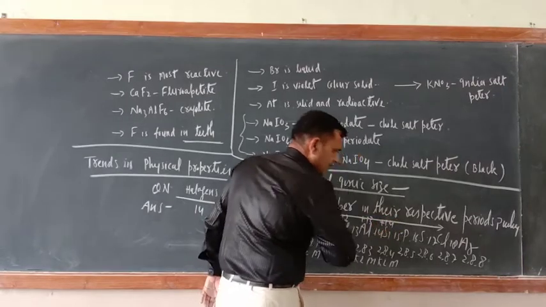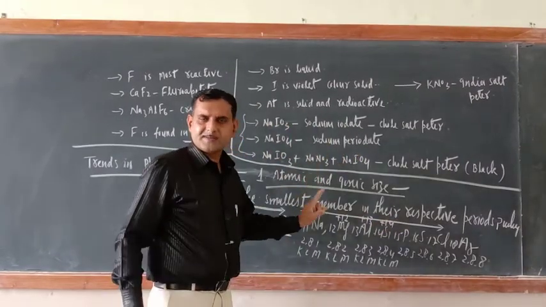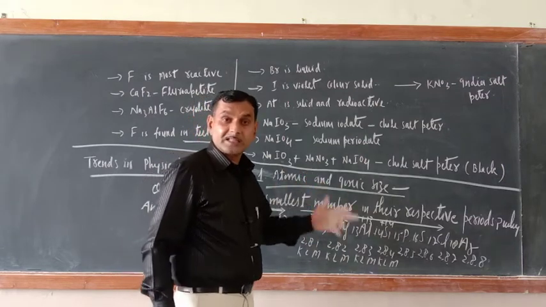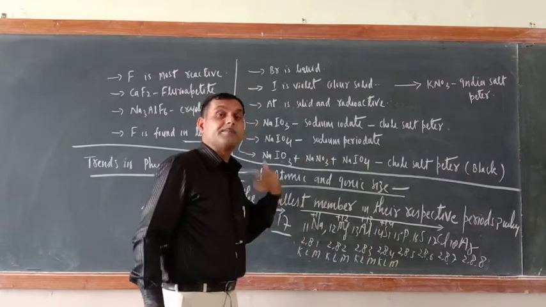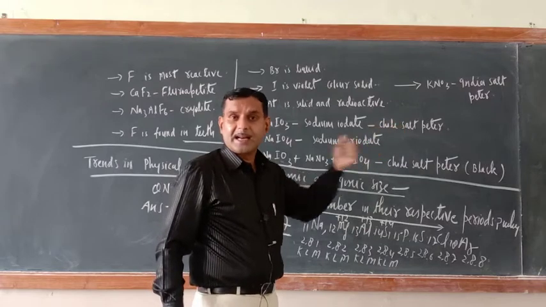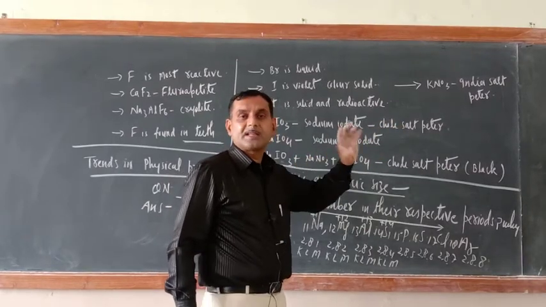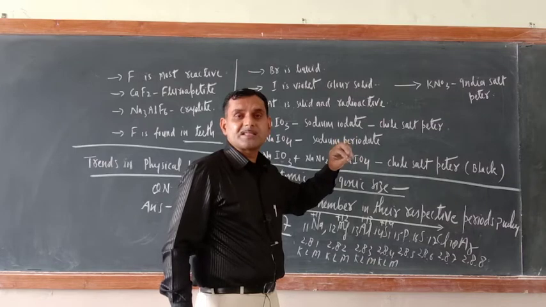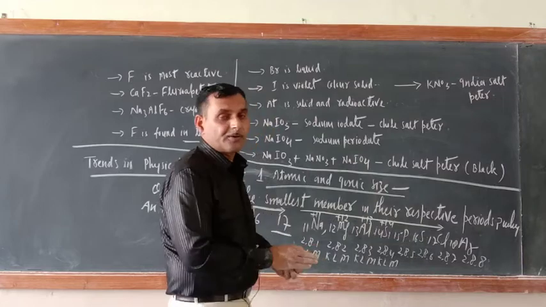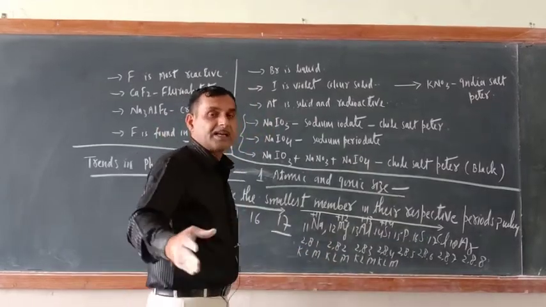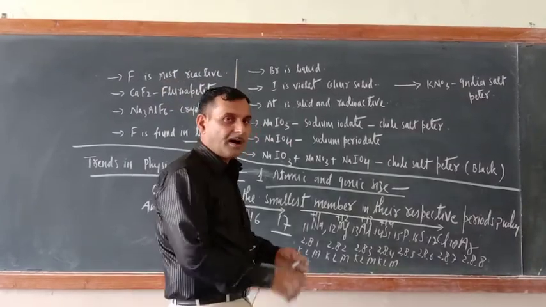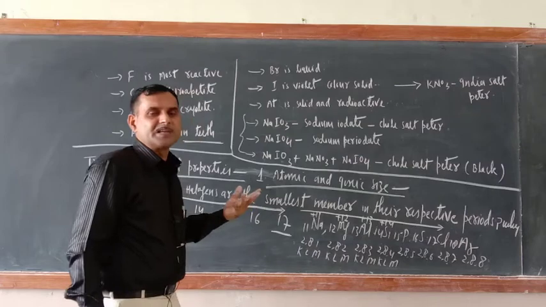Here plus 14. So as we move left to right, the number of shells is not increasing, but nuclear charge is increasing. Hence effective nuclear charge per electron will be more. So nuclear charge is increasing, so it will attract the outermost shell's electrons towards itself. That is why there is a decrease in the atomic size of elements as we move left to right. Since 17 group is the last group, that is why the decrease in their atomic size is the largest. That is why they are the smallest member of each period.